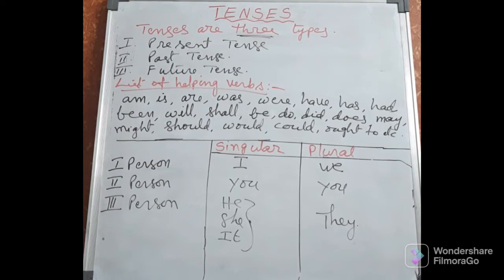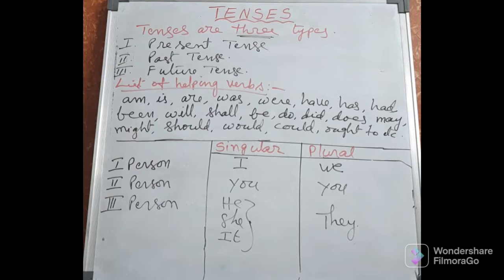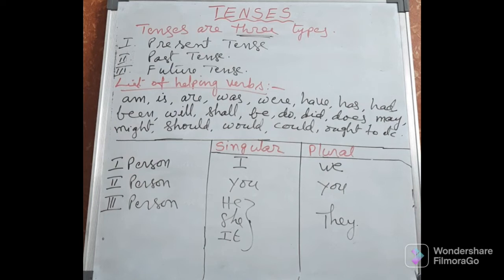Just let us see what are the helping verbs, because in tenses helping verbs play a major role. We must take a correct helping verb and main verb. So what are the helping verbs? Some of the helping verbs I am giving here. See, am, is, are. These are the helping verbs used for present tense. Am is especially along with I subject. Is for singulars, are is for plurals in present tense.